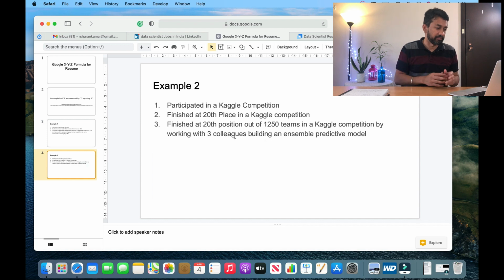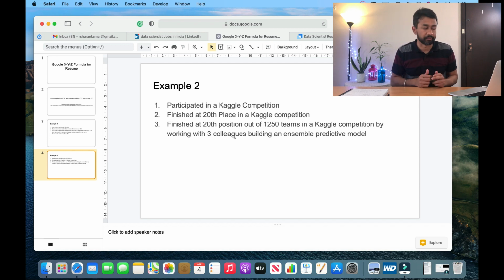So this is another example where it says participated in the title competition, which doesn't explain anything, like what was the competition and how was your performance. It just says that you have participated in the title competition. Now the second statement is finished 20th place in the title competition. So now it is slightly more impactful. It says that you have finished 20th position, but how many other participants were there? Whether just 20 participants or 100 participants or 1000 participants, and how good was your performance? It doesn't explain it.